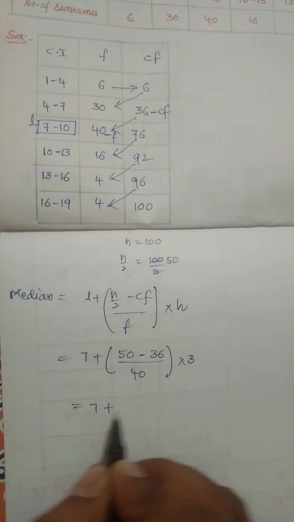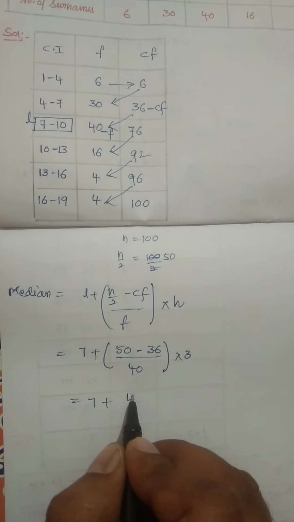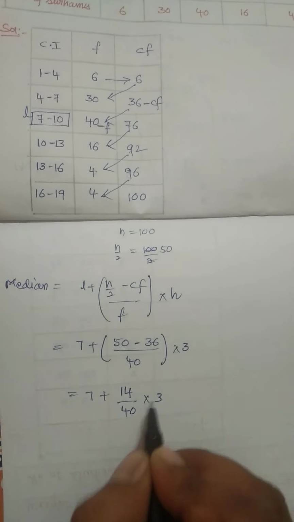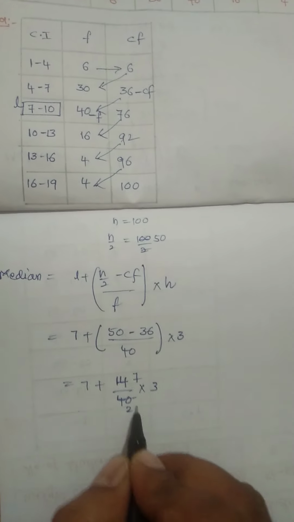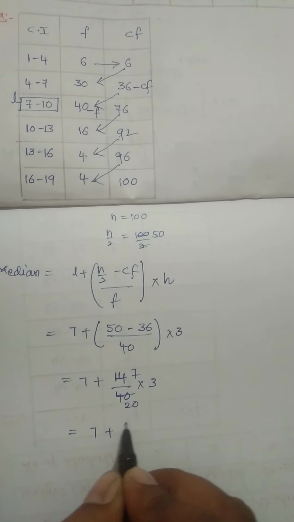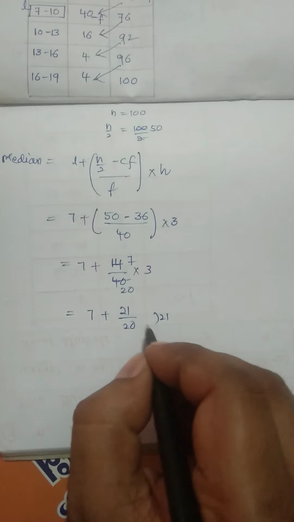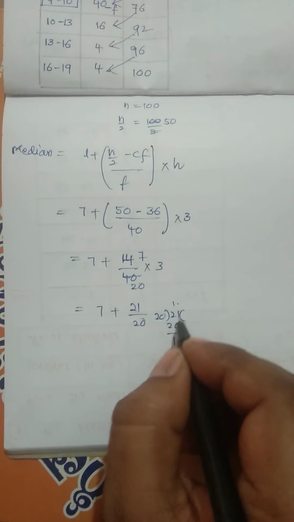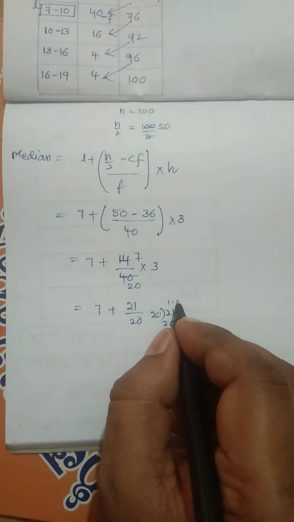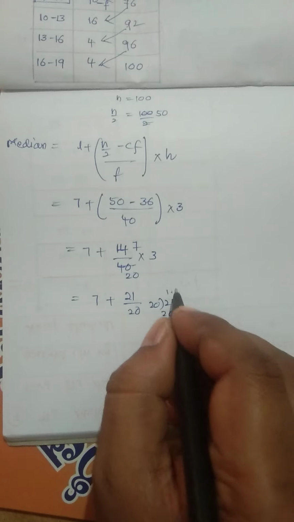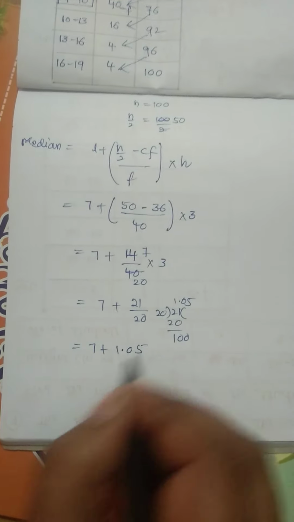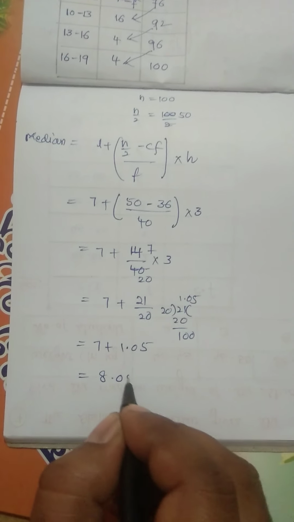So 7 plus 50 minus 36, that is equal to 14 by 40 into 3. 2 7s are 14, 2 20s are 40. So 7 plus 3 by 20 is 21 by 20. So 21 divided by 20 is 1 point 0, and 25 is 100, so we have to put 0 here. So 7 plus 1.05, that is 8.05.